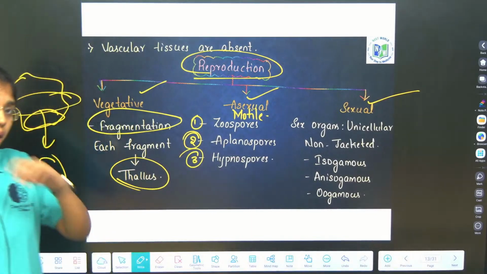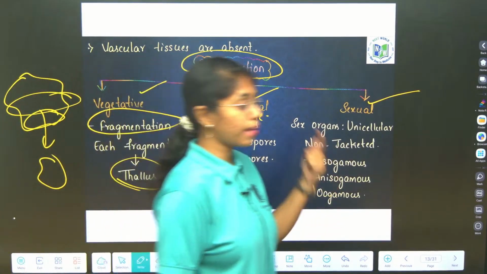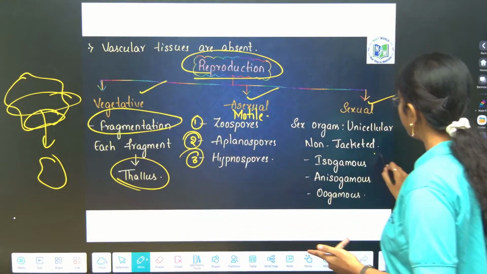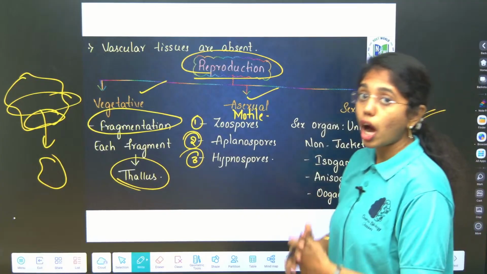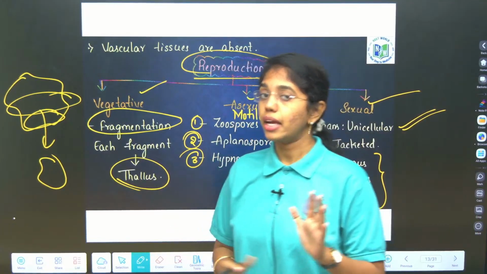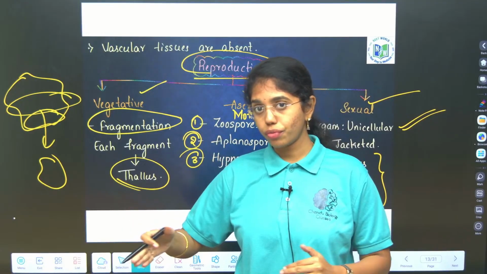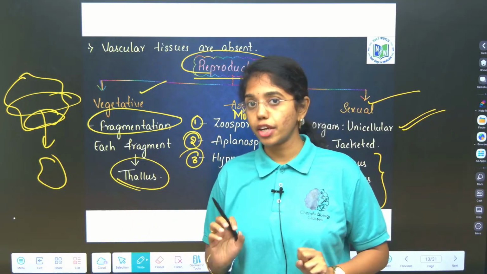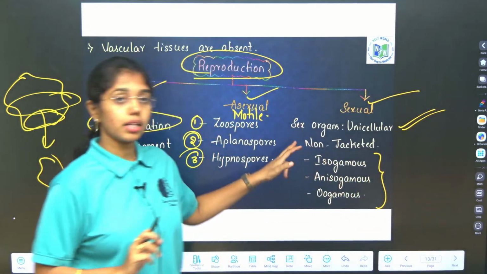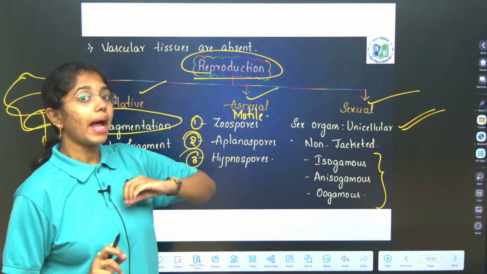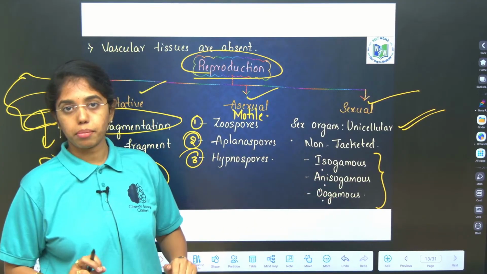Sexual reproduction is done in three methods. One is isogamous, second anisogamous, and third oogamous. Three modes of sexual reproduction. Here the sex organs are non-jacketed. In the advanced classes like bryophytes and pteridophytes, sex organs are jacketed, but in algae sex organs are not jacketed. Sex organs are unicellular and non-jacketed.